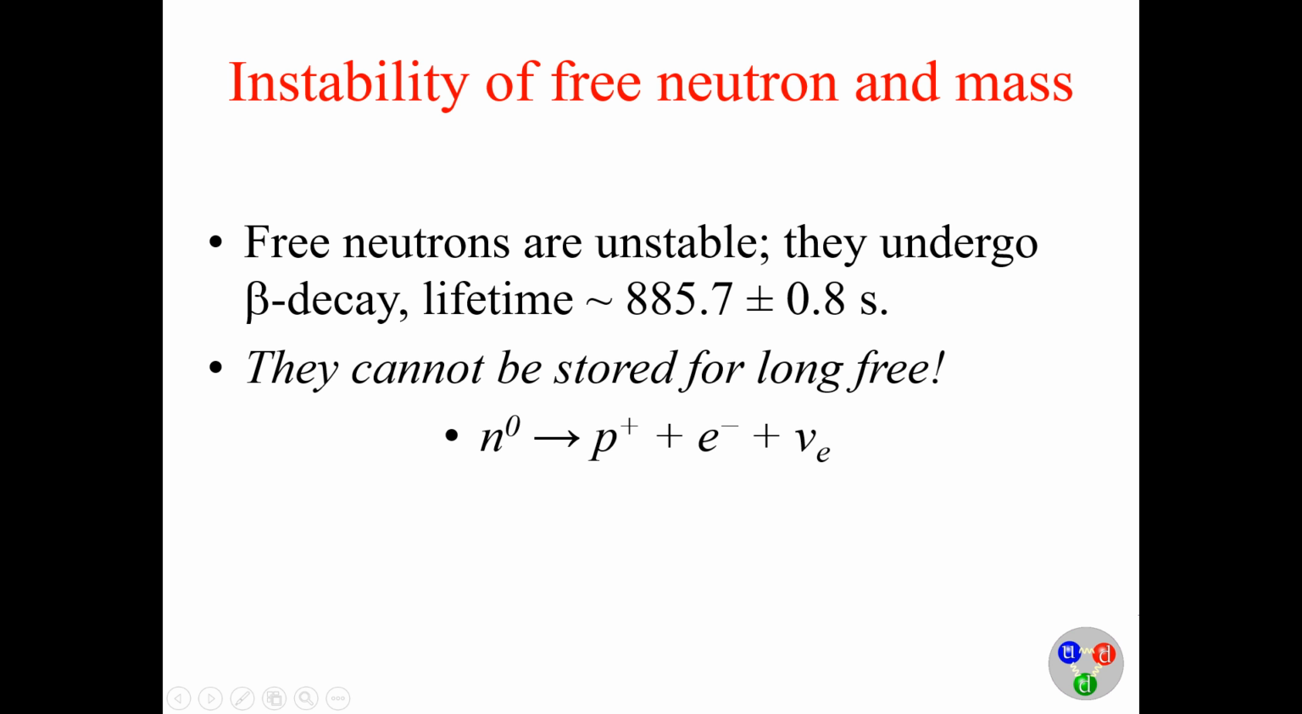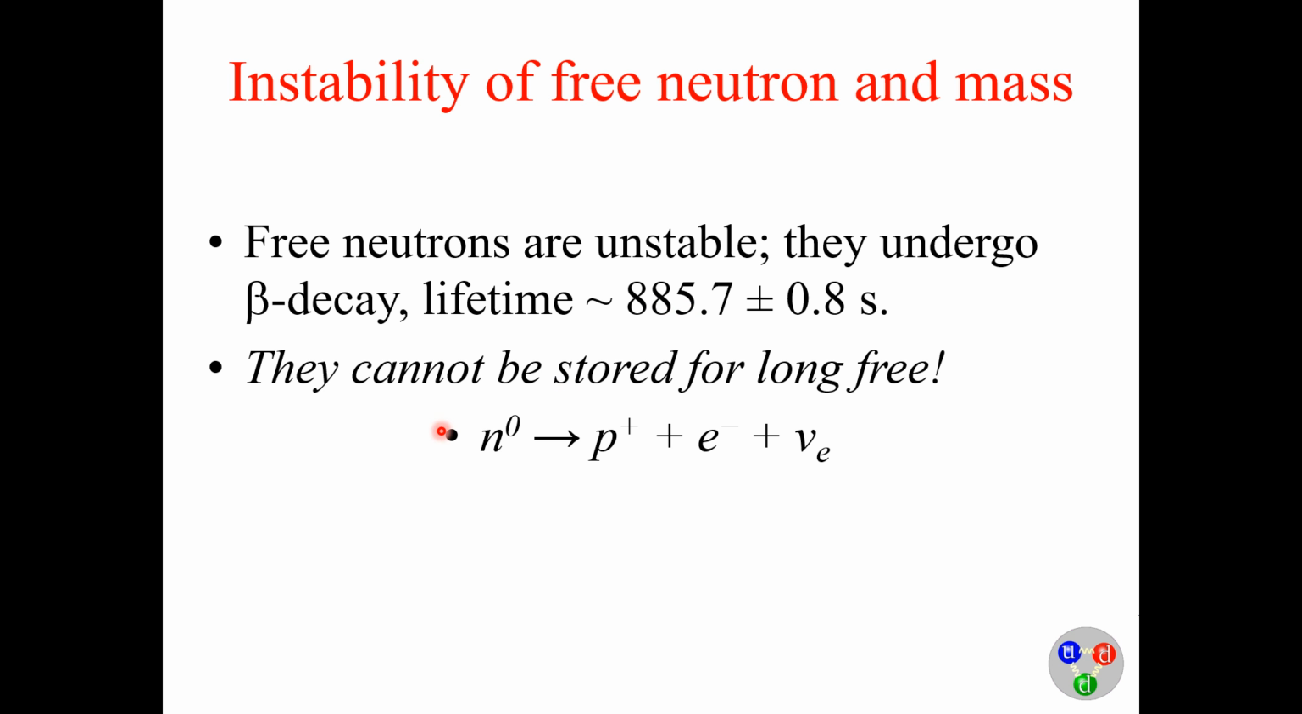So what happens? When we say that free neutrons are unstable, it means that they cannot be stored for a longer time. After this particular duration, the lifetime equal to 885.7 plus or minus 0.8 seconds, we cannot store it in a free form. Beta decay occurs after this duration of time.